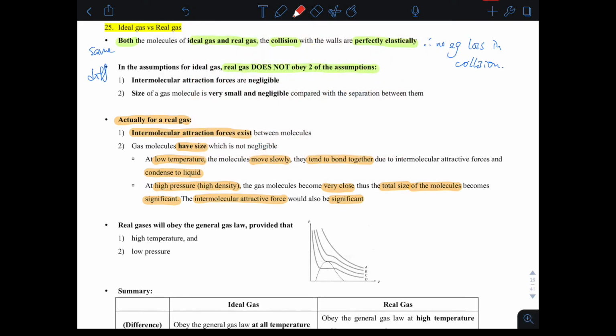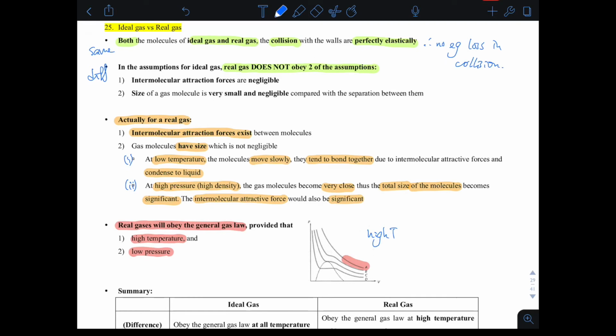But under certain situations, opposite to these two, opposite to low temperature and high pressure, that is, at high temperature and low pressure, real gas will tend to behave like an ideal gas. When we look at this small section here for A, it is very similar to the curve for ideal gas, because this part has high temperature.